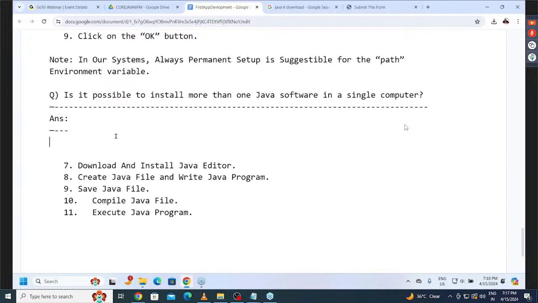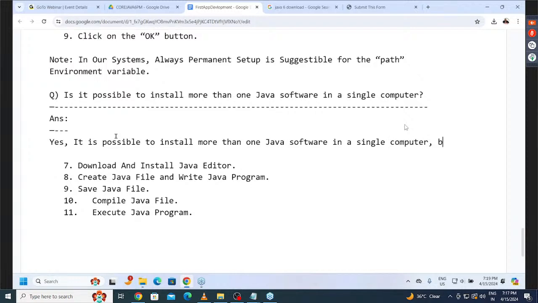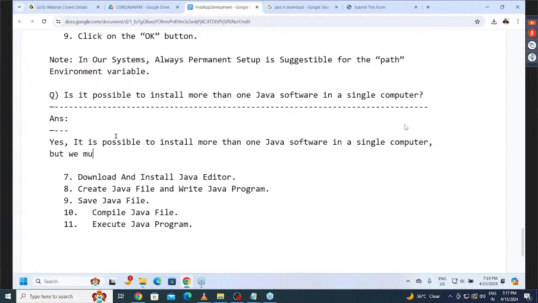Observe carefully. The answer for this question is: yes, it is possible to install more than one Java software in a single computer, but we must use the following conditions.